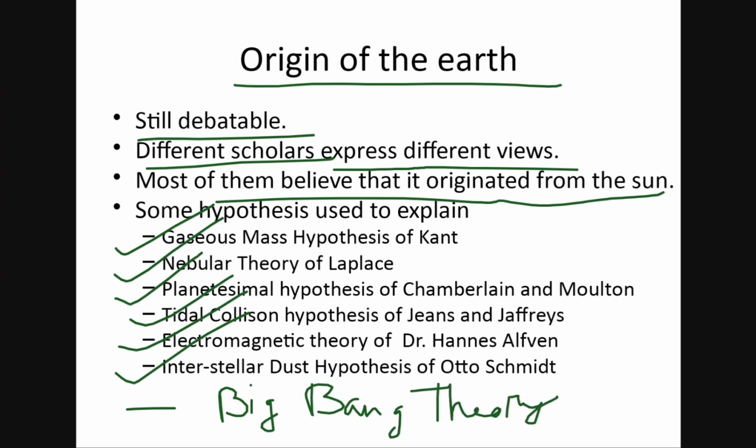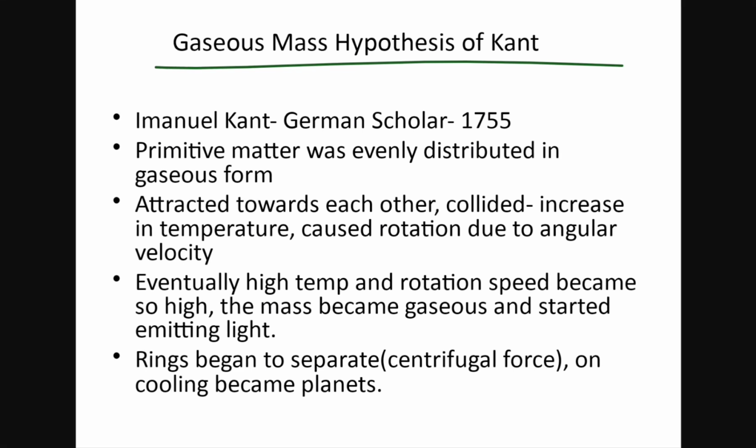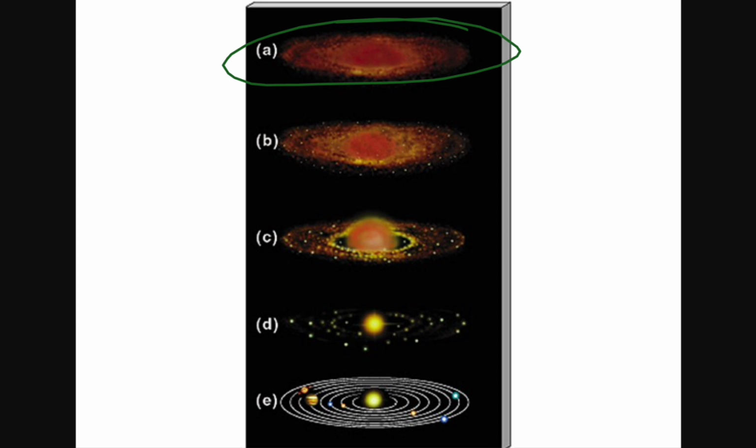Okay, so this is the first theory, called the gaseous mass hypothesis of Kant. Immanuel Kant was a German scholar of 1755. He stated that there actually existed a primordial matter. This he called primordial matter.